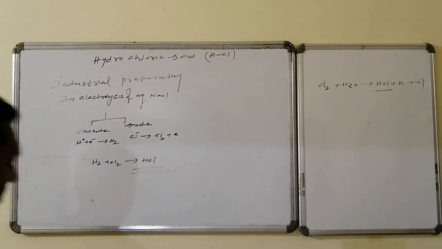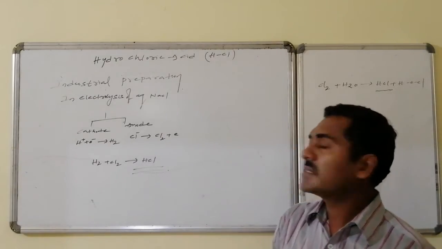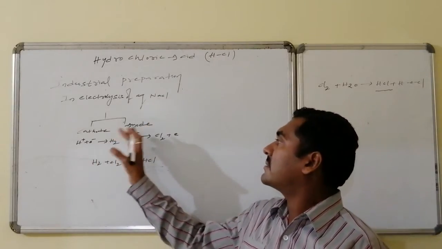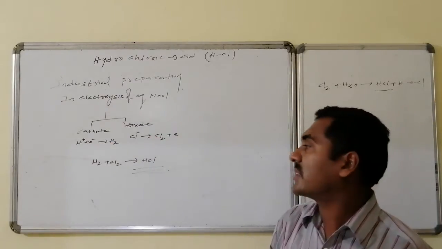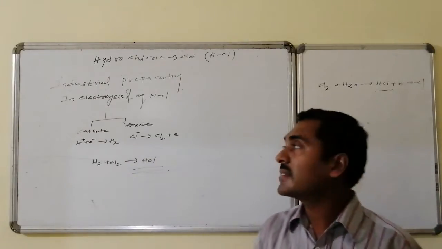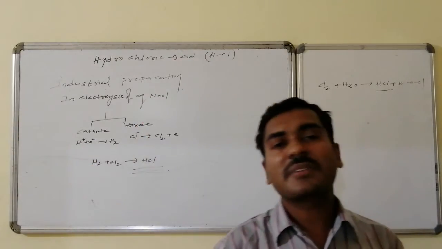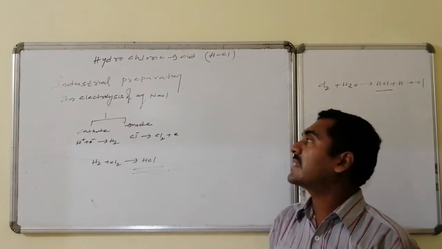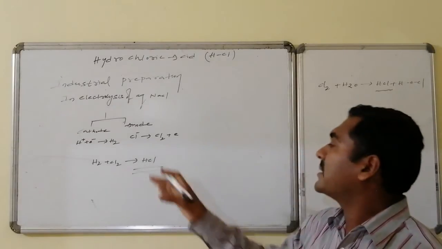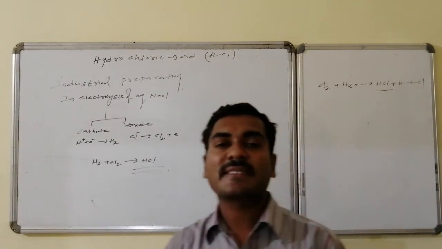Hydrochloric acid industrial preparation. Industrially, it is prepared by the electrolysis of sodium chloride, where sodium hydroxide, caustic soda, is prepared with byproducts. Oxidation takes place at the anode and reduction at the cathode. At the cathode reduction takes place. Reduction is the gain of electrons. Thus, the aqueous solution consists of H plus ions. That H plus takes the electrons and is converted to hydrogen gas. Similarly, at the anode, Cl minus participates in oxidation, and that leads to the formation of chlorine gas. These two gases are burnt. As a result, HCl formation takes place.